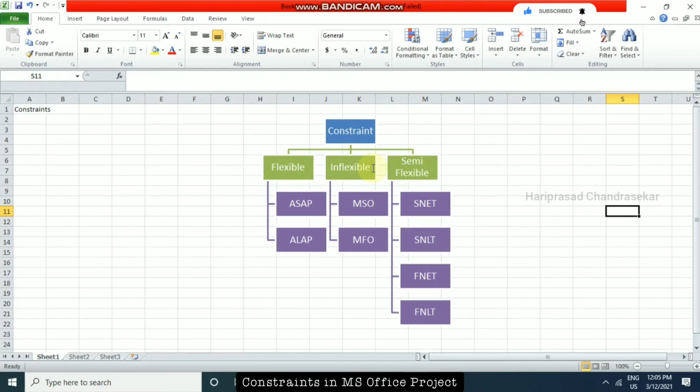So these things we will see in the project, then we will know what it is. These are basically conditions. Conditions or restrictions. Okay. So how will we apply this in the project? That we will see now with one good example.